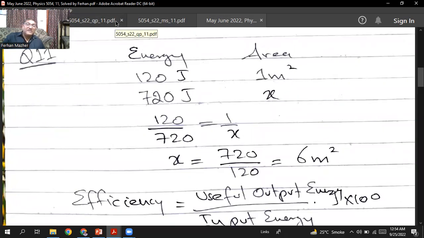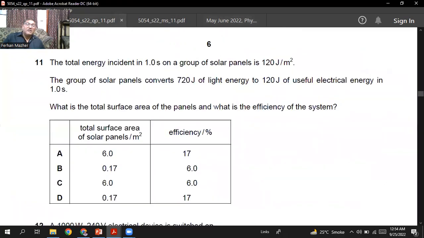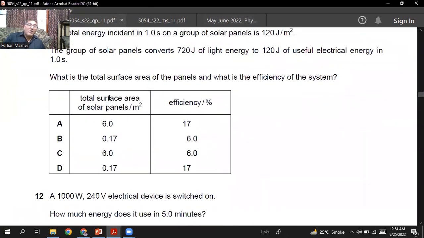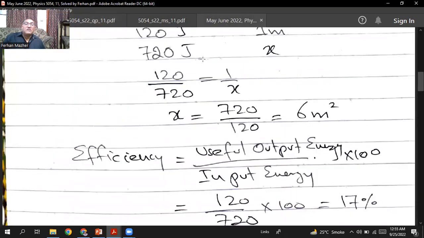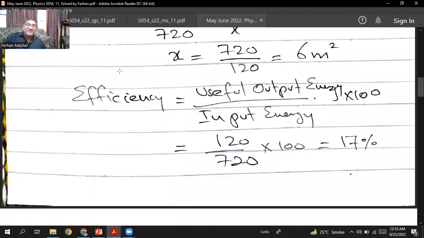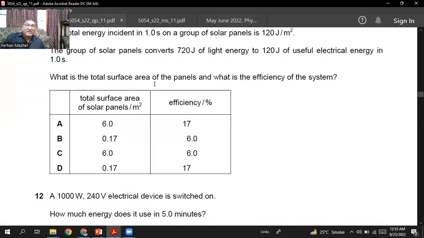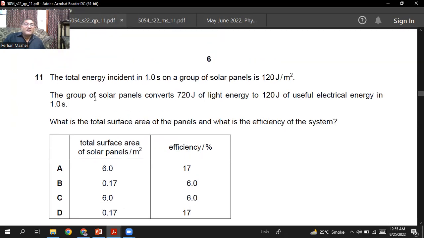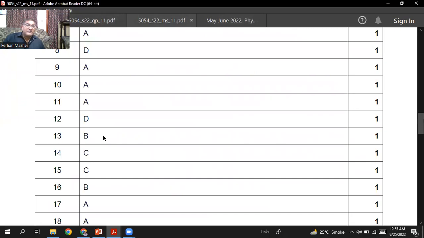Area will be 6 meters square. And the efficiency is 17%. So what are the options? I think A is the choice. Question number 11, A is the right choice, sir. Yes, A is the right option.